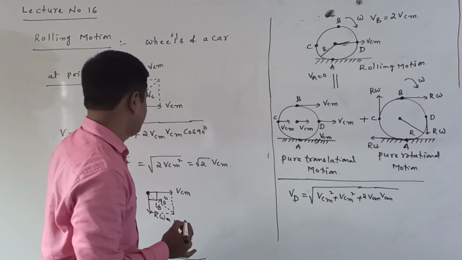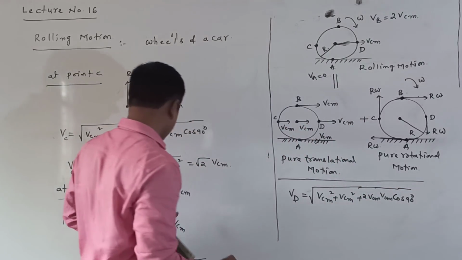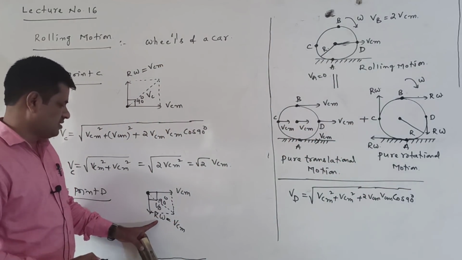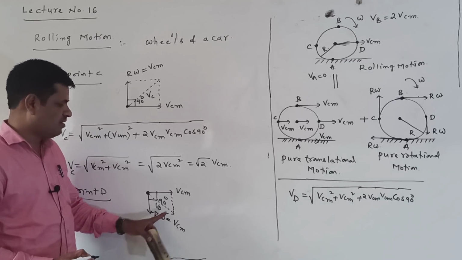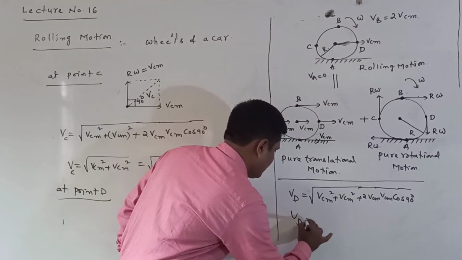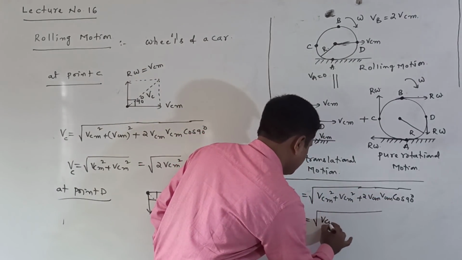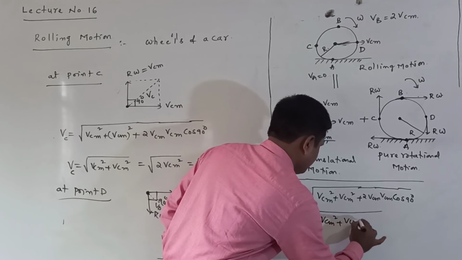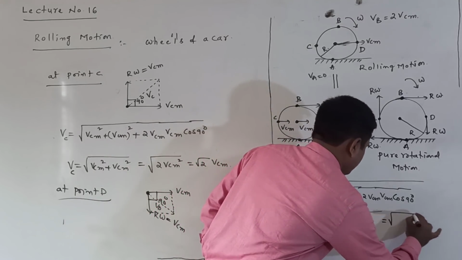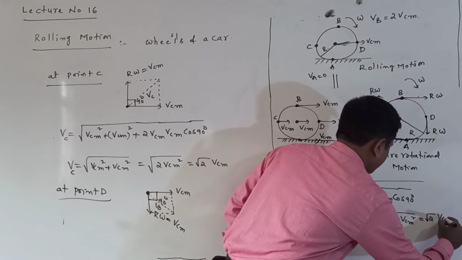2 VCM into VCM cos 90. The angle between these two is 90 degrees, because R omega is equal to VCM. So this term is equal to 0. So VD is VCM square plus VCM square, which is under root of 2 VCM square, equal to root 2 into VCM.